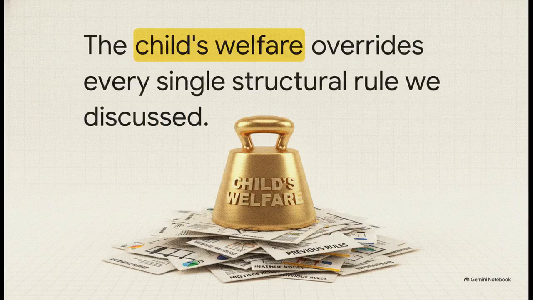You really have to think of Section 13 as the ultimate trump card or the final veto. Look, you just spent all this time memorizing the strict natural guardian hierarchies in Section 6, father first, then mother. But if a judge determines that giving guardianship to the father is not in the paramount welfare of the minor, Section 13 overrides that hierarchy completely. The welfare of the minor beats every single structural rule we've talked about today.